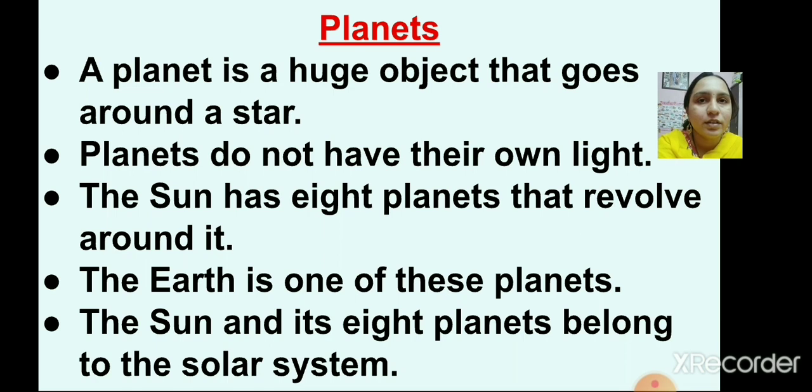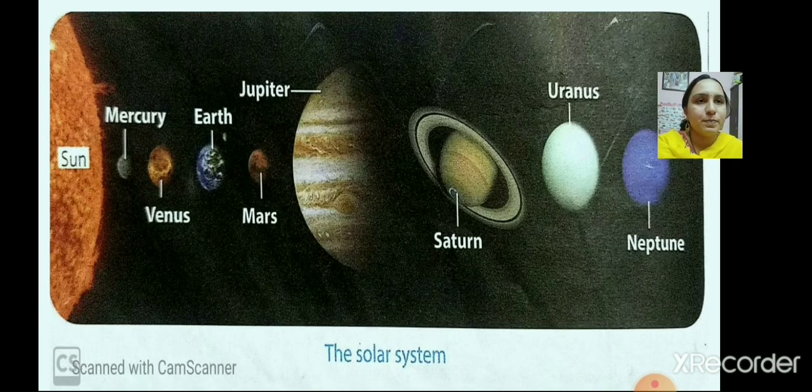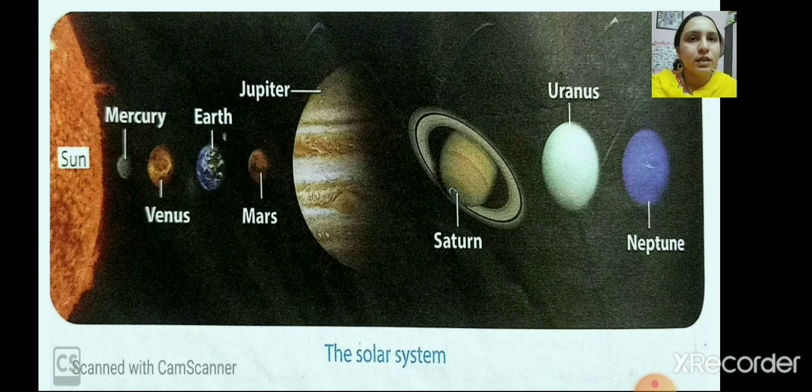Okay, so children, as I told you, the sun has 8 planets revolving around it, and the earth is among these 8 planets. Okay, so children, the sun and its 8 planets belong to the solar system. Now have a look at this picture. This is the picture of the solar system.